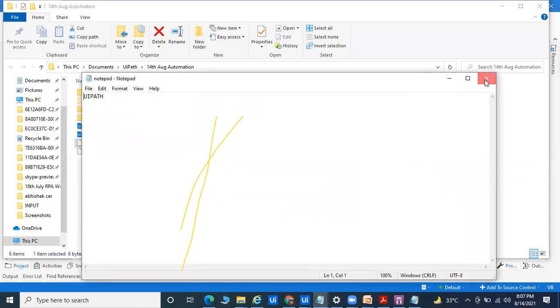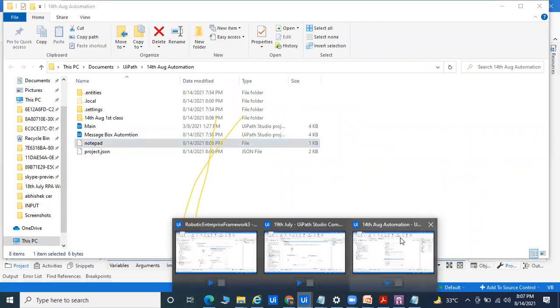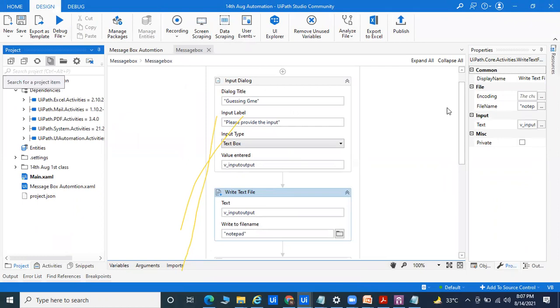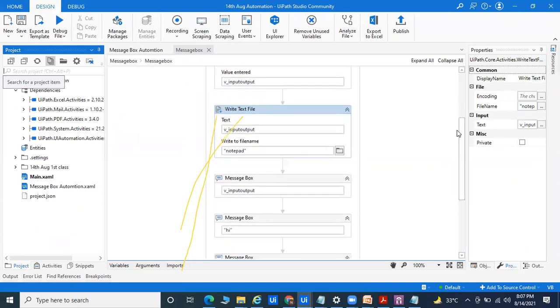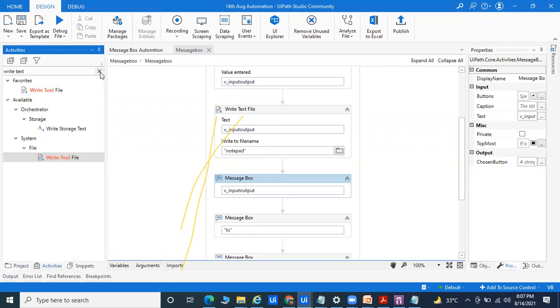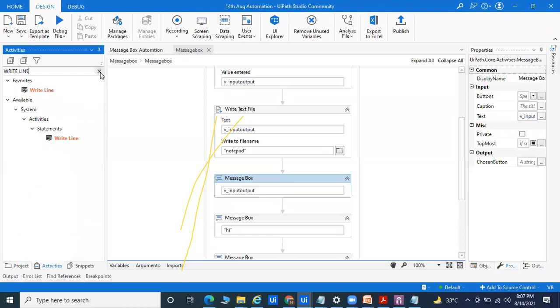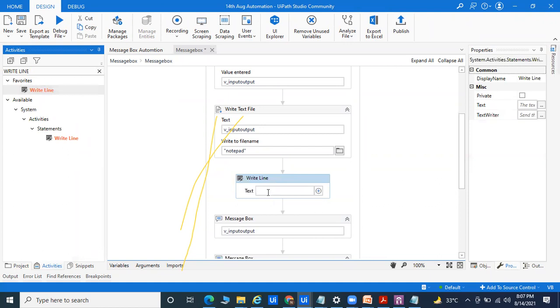Okay. So try to understand one thing: in Notepad we also wrote the data. Whatever data I'm taking, whatever we are displaying in the message box, we can display everything in the output also. Let me show you. So we can take the activity. This is called the Write Line activity. Write Line activity is specific for writing data, and here I can pass the simple thing, the input output. Okay. So let me save and run this program again, so here we'll get the output data.